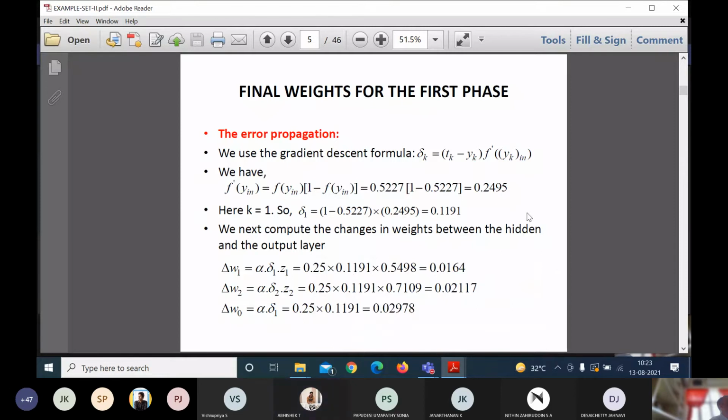Sir, there is only one delta 1 which we calculated, but in the equation there is a delta 2. No, they are here. Delta 1 is nothing but this one, the first change. So after the first iteration, k equal to 1, I am trying to propagate the errors. So this is not delta 1, you can put it as delta k also. If you put it as delta k, then it may not be confusing.